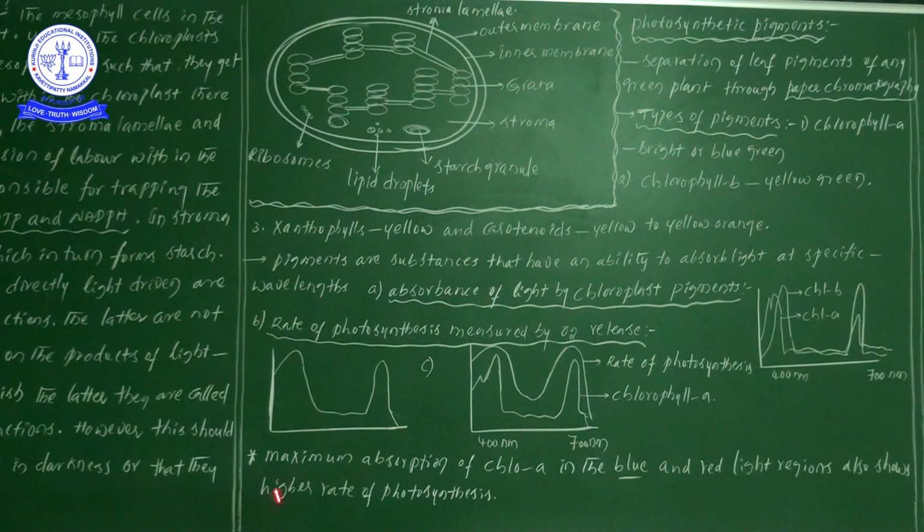So finally, what is the point we are learning from these diagrams? Maximum absorption of chlorophyll A in the blue light and red light regions also shows a high rate of photosynthesis. So this is the main point. Based on these diagrams, this is the point we can give finally: maximum absorption of chlorophyll A in the blue light as well as red light regions also shows a higher rate of photosynthesis. I hope you understood.